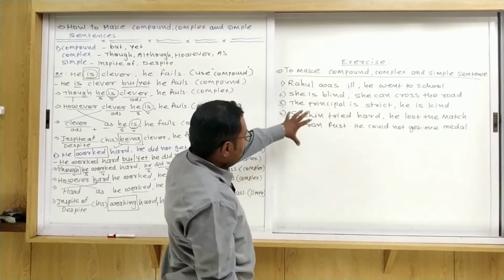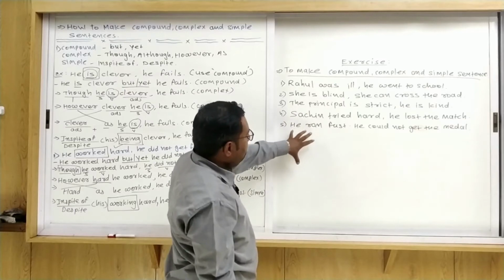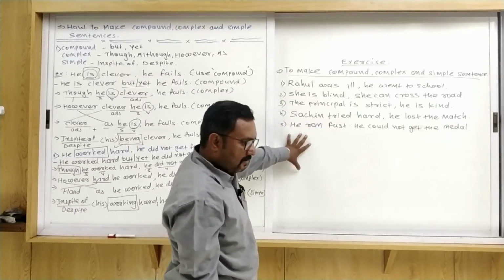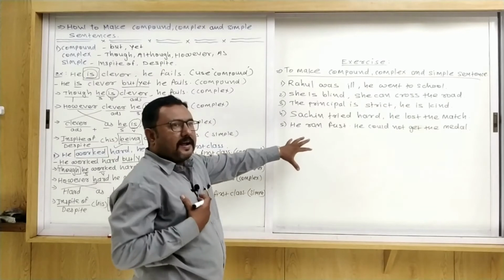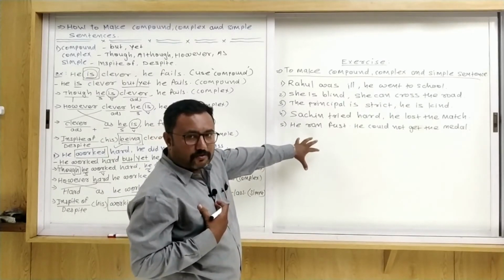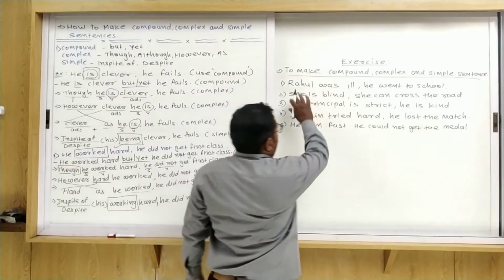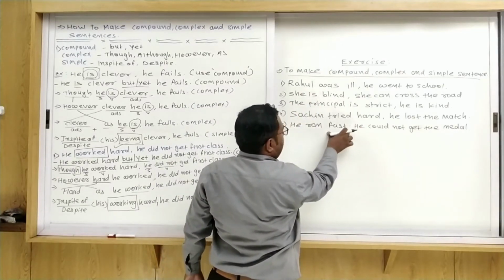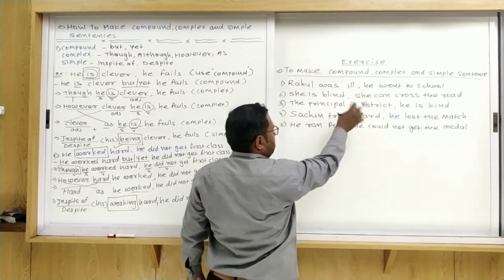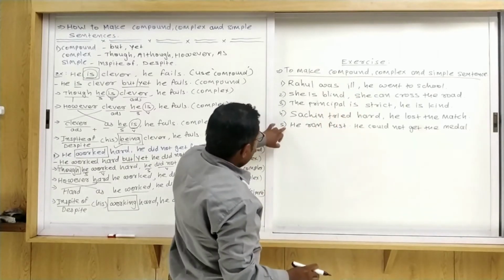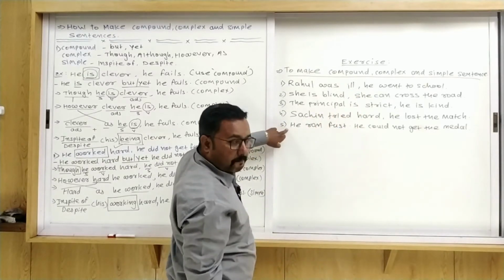If you make the answer rightly, then definitely I get the idea that all of you understood very well. So see that all the things are given. Now you try to make 3 things: simple, complex and compound. So 18 sentences you can make.